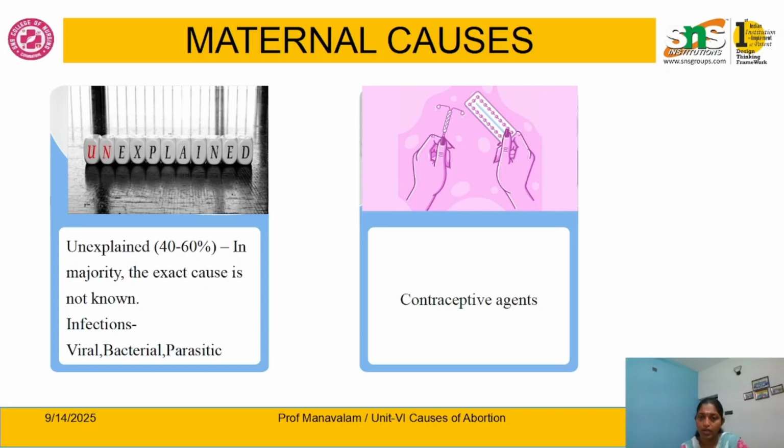Next, move on to the contraceptive agents. The oral pill doesn't have that much effect on fetal development, but the IUD may. Failure of intrauterine devices may sometimes cause an unexpected pregnancy. It may end up with abortion.